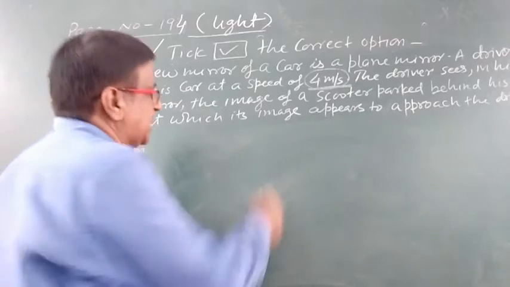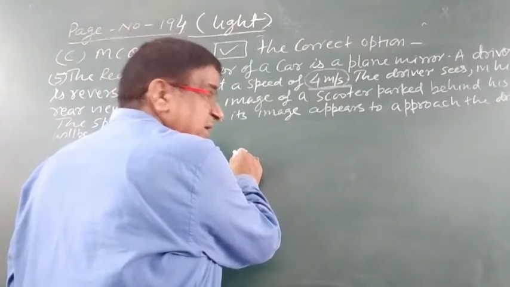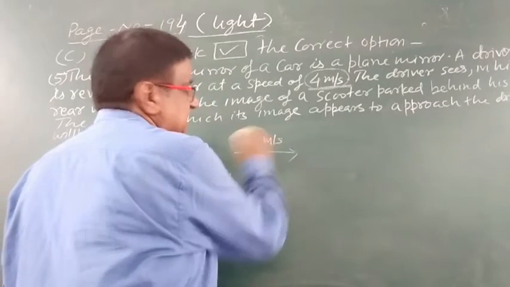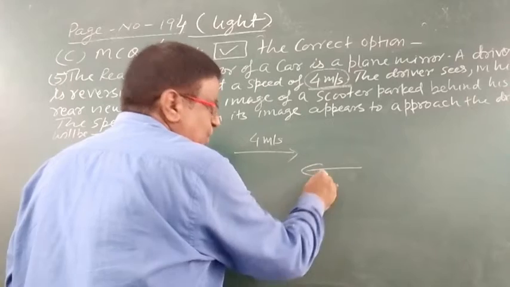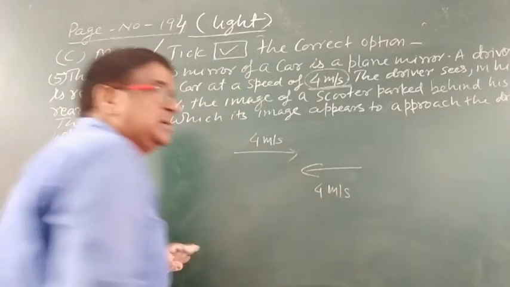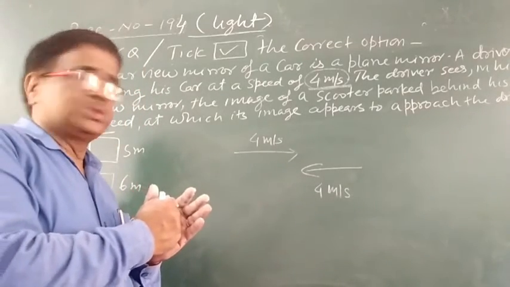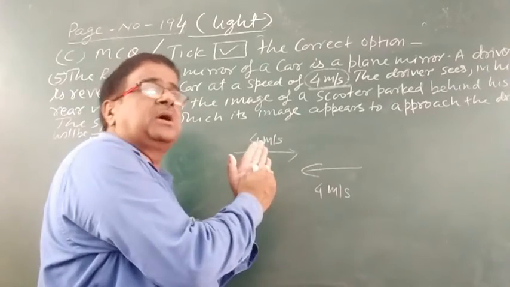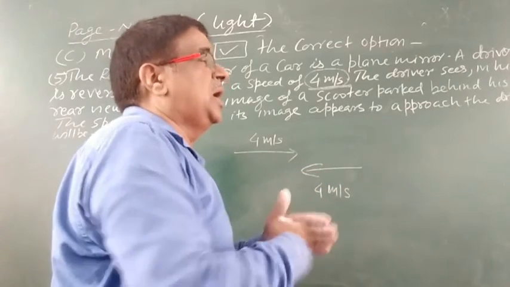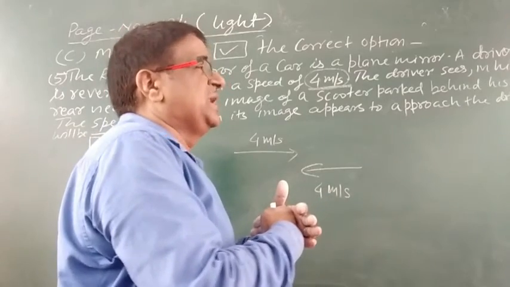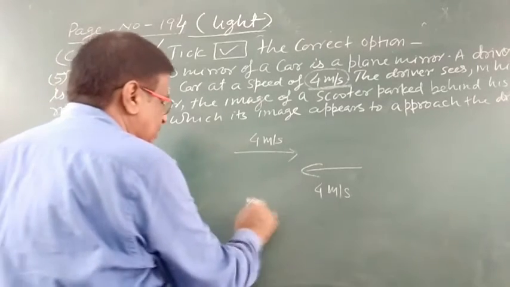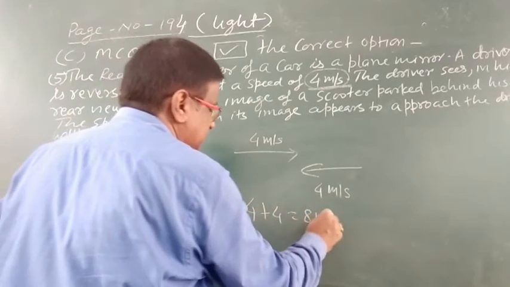So, my dear student, what is the speed of reversing? That is 4 meters per second. The image will also come towards the car with 4 meters per second. So here the relative speed comes out, and in the case of opposite direction, the relative velocity will be added. So this will be equal to 4 plus 4 equals 8 meters per second.